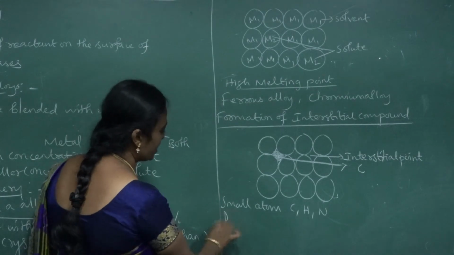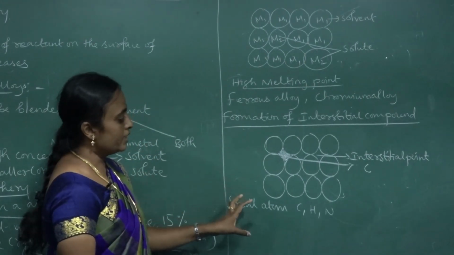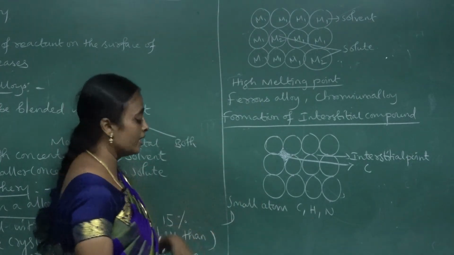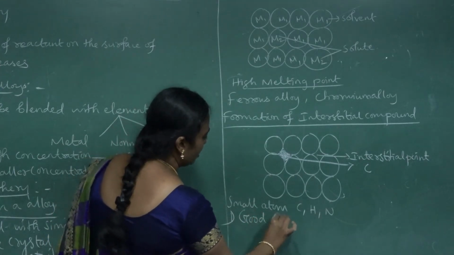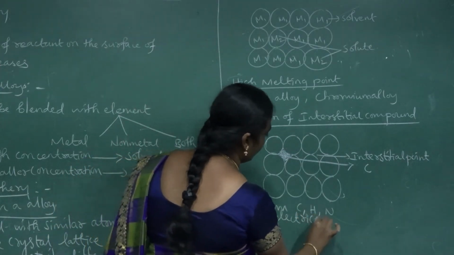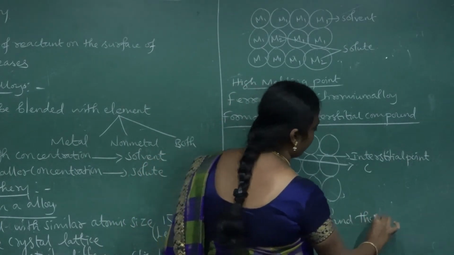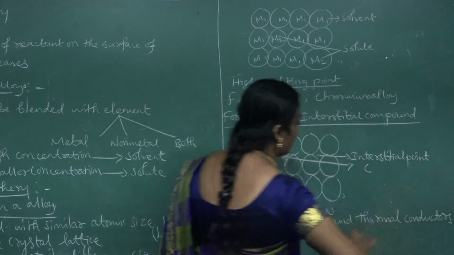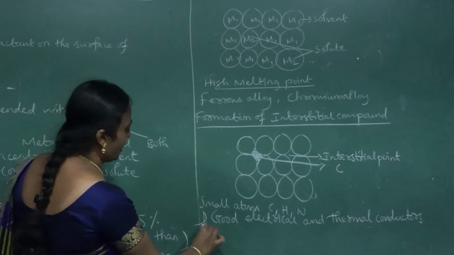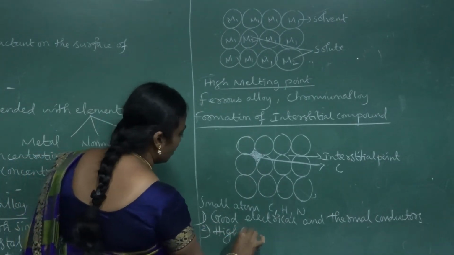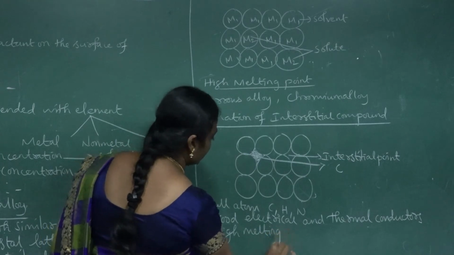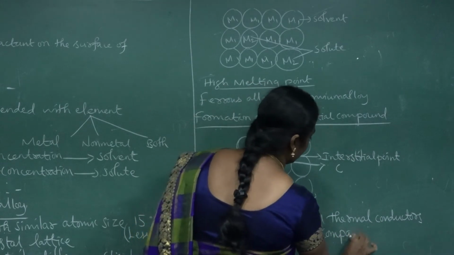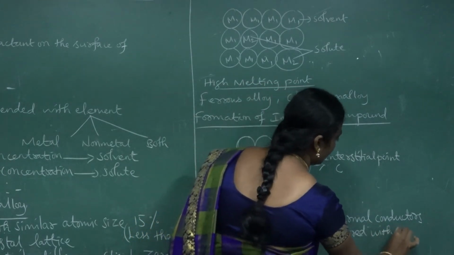The first property: these interstitial compounds are good electrical and thermal conductors. Because of the interstitial formation, they have a high melting point compared with the metal.